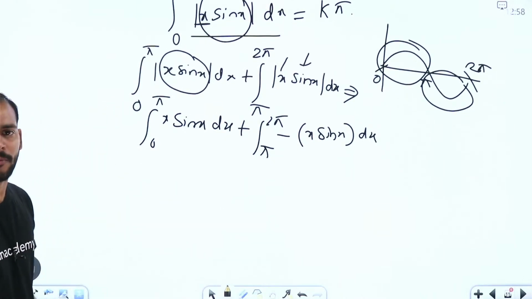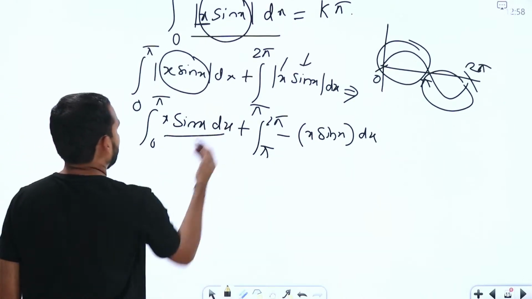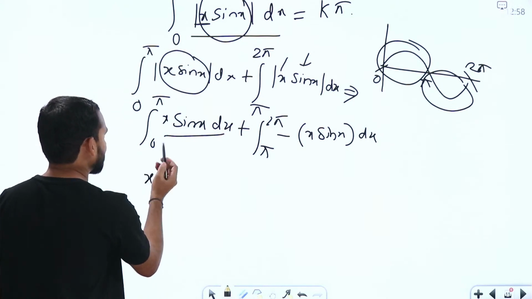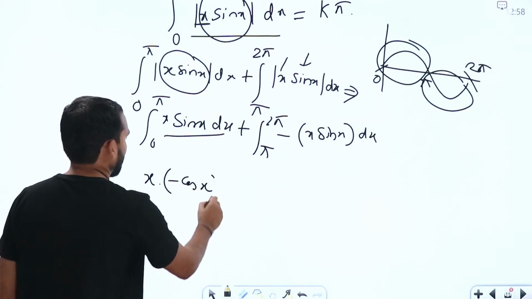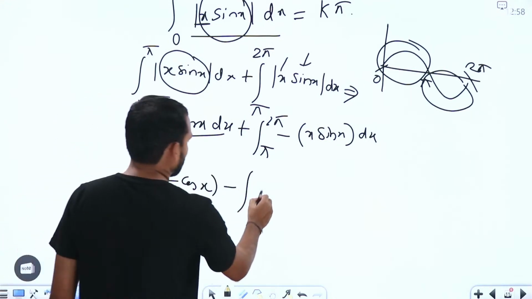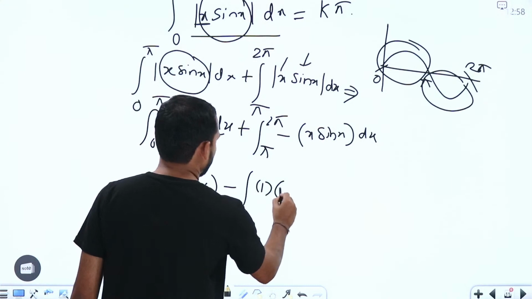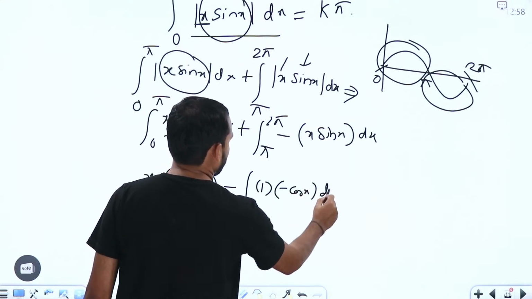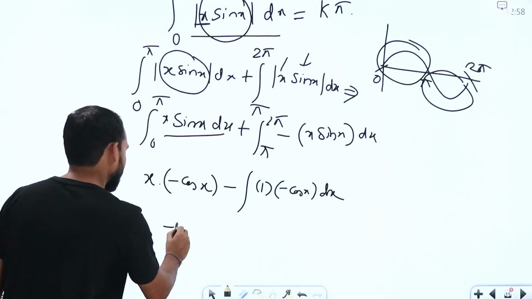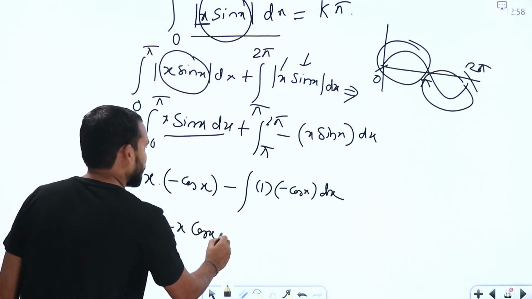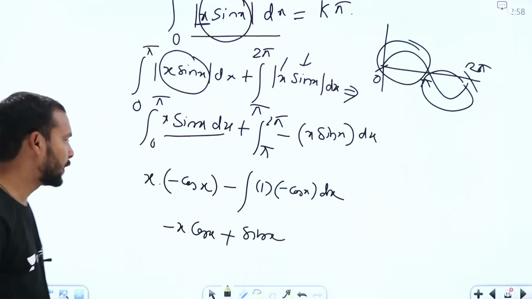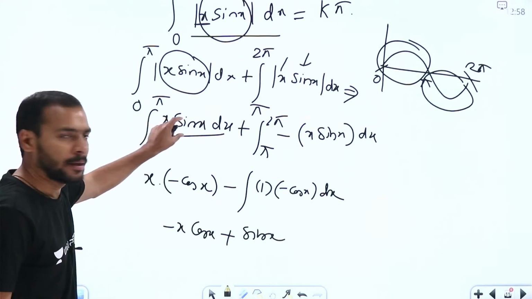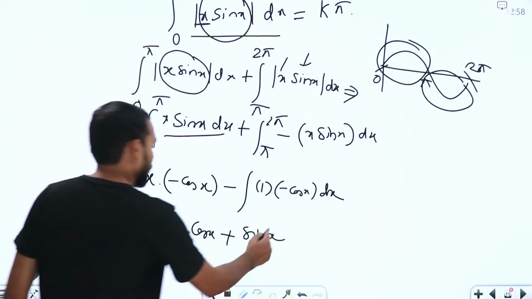Now from here onwards, the integration techniques are highlighted, right? So what can we apply? For x, take the integral of sin x, which is minus cos x, and the derivative of x is 1. Similarly, this one is minus cos x dx, right? So what we are going to get is minus x into cos x, plus sin x. This is what we get for the integration from 0 to pi.